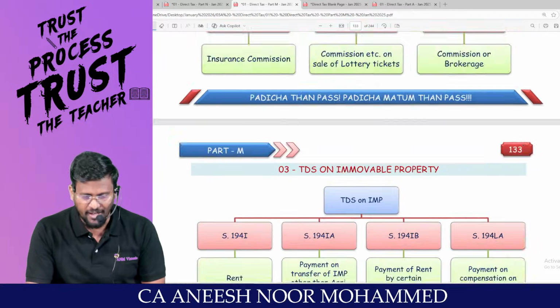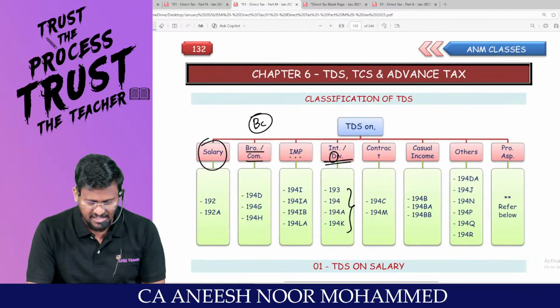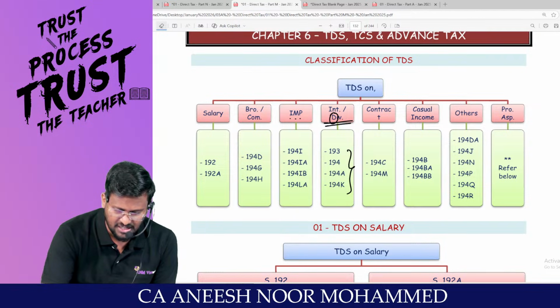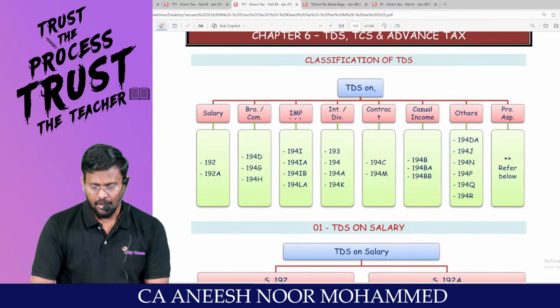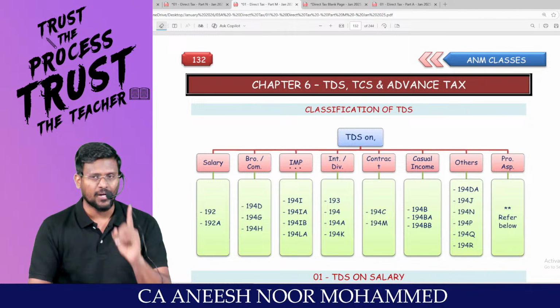These are the sections available to be discussed under TDS and TCS. I hope you got a fantastic idea of the section numbers. Now, without seeing, say it one time. What is 192?